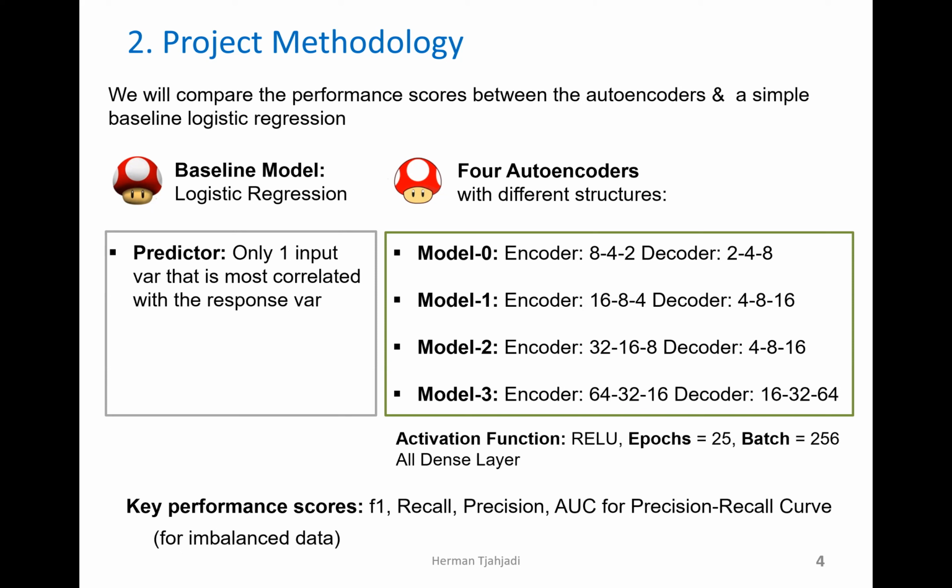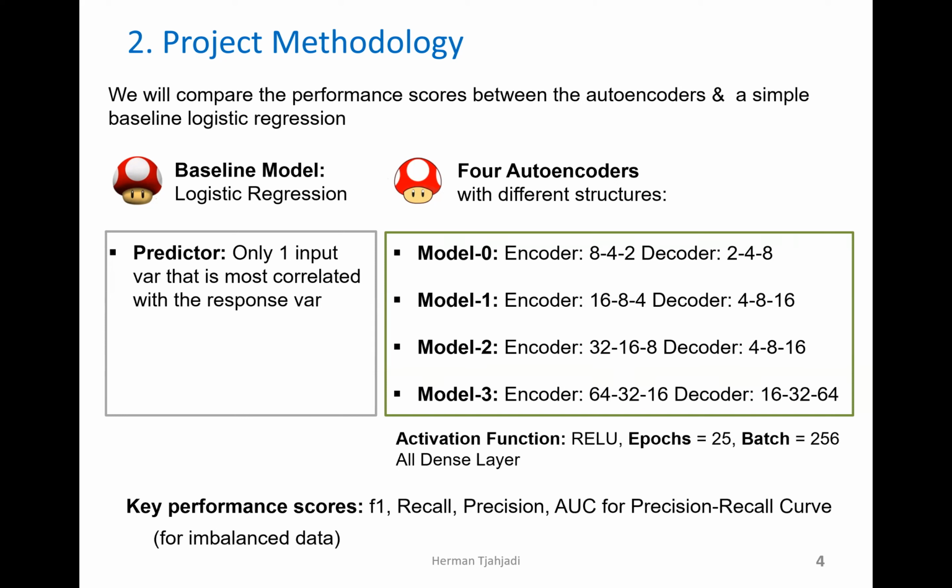The autoencoders basically have a similar structure. The difference is only the number of neurons in each layer. Models 0, 1, 2, and 3 all have a similar structure: a three-layer encoder and a three-layer decoder. For the activation function, I'm going to use ReLU. And for each model, we are going to train 20 epochs with a batch size of 256.